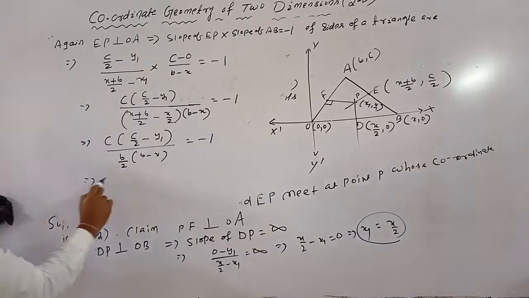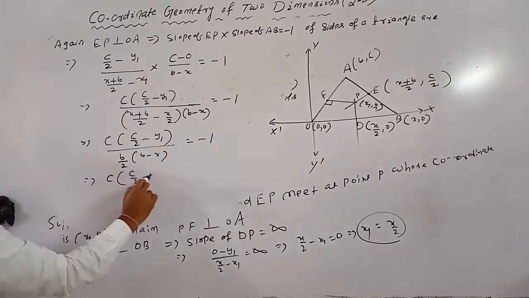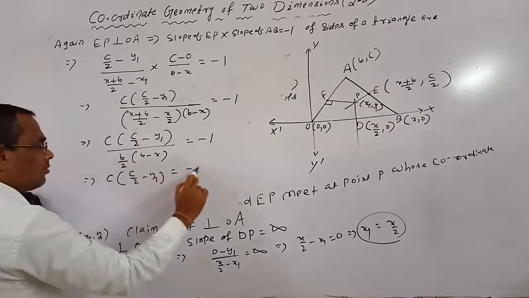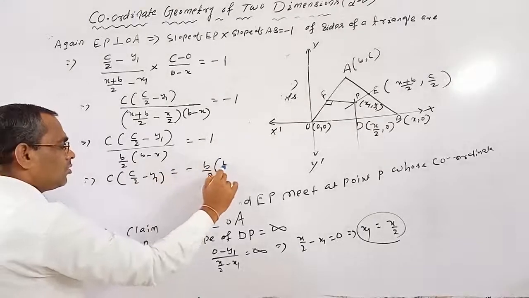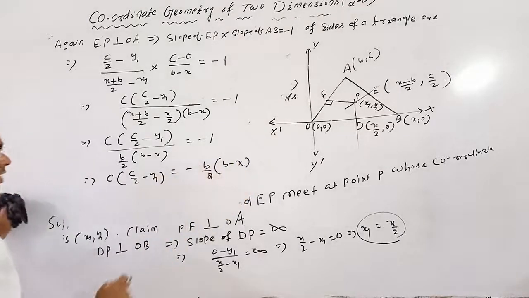That implies C into C by 2 minus y1 equals minus B by 2 into B minus x. Let it be equation 2.